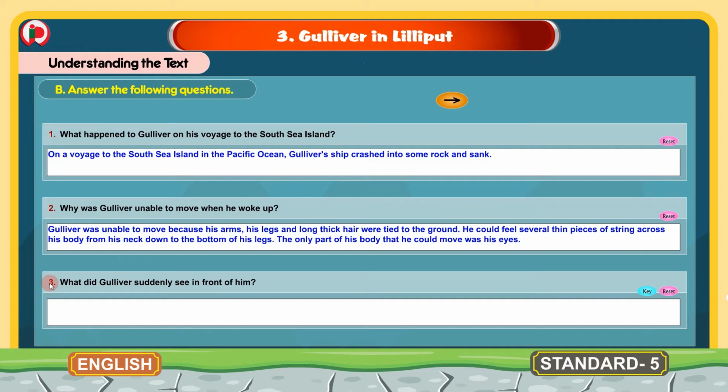Now the third question. What did Gulliver suddenly see in front of him? And the answer for this question is, suddenly, Gulliver saw a very small man standing on his body in front of him. So these are the answers for these questions. You can write these answers in your workbook, children. Now we will move to the fourth question.